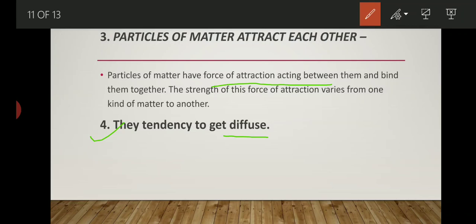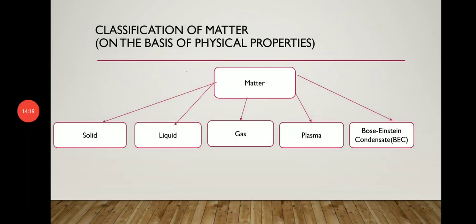Now let's discuss the classification of matter on the basis of physical properties and chemical properties in detail. First, classification of matter on the basis of physical property. Basically, matter is classified into 5 states: solid, liquid, gases, plasma and Bose-Einstein condensate.